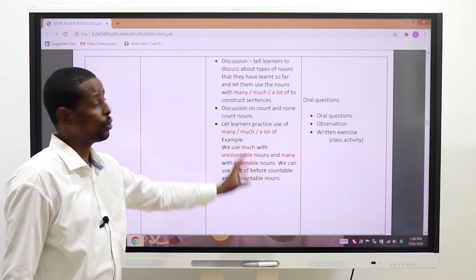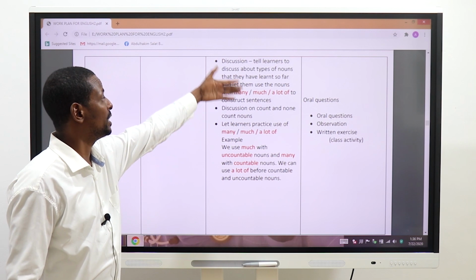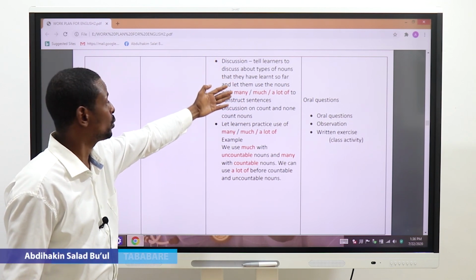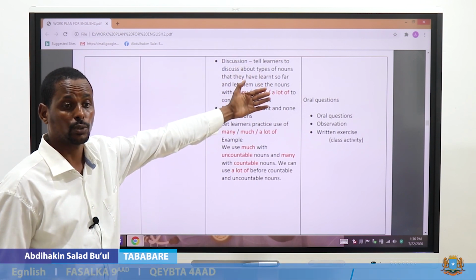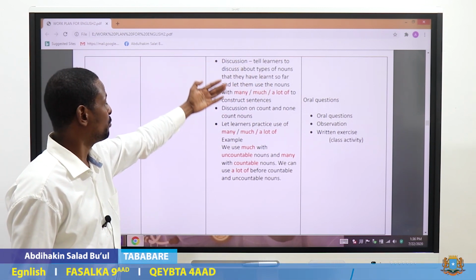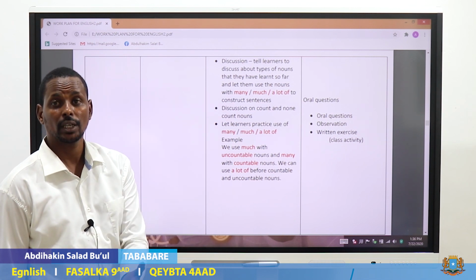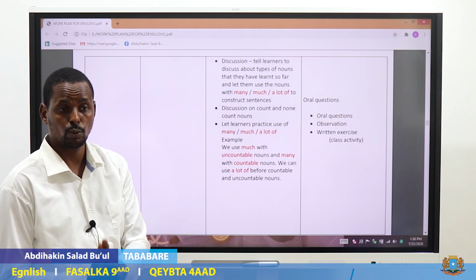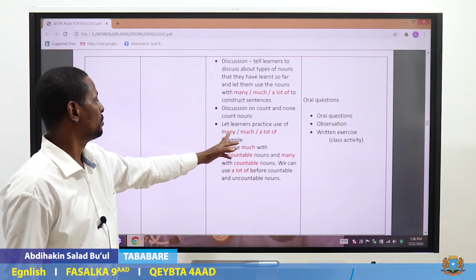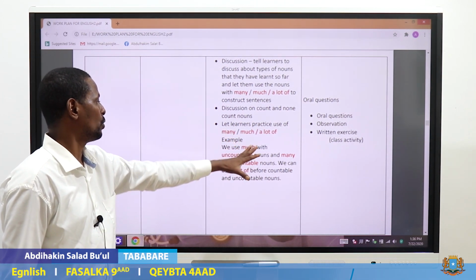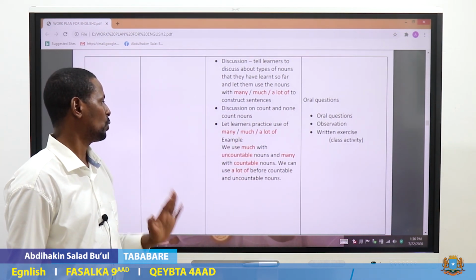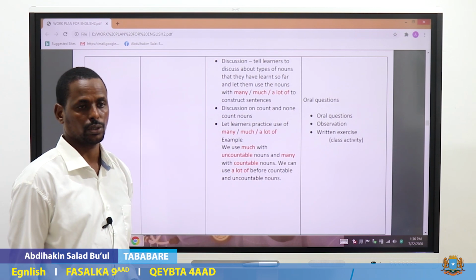Before we come here, students have already discussed, they have listed the nouns, they have seen which ones are countable, which ones are not countable in their discussion. Now, for you as a teacher, you want to make the conclusion, you want to give the final verdict. Let them write down or understand this, that we use much with uncountable nouns.